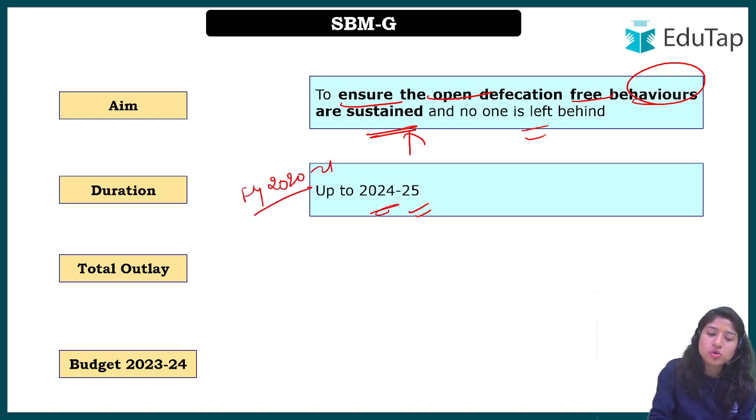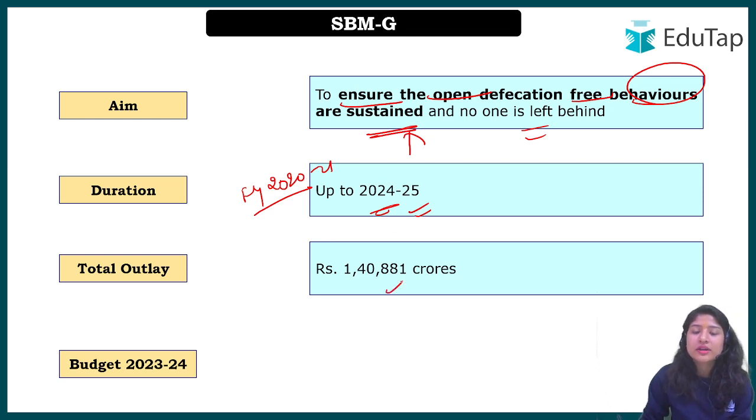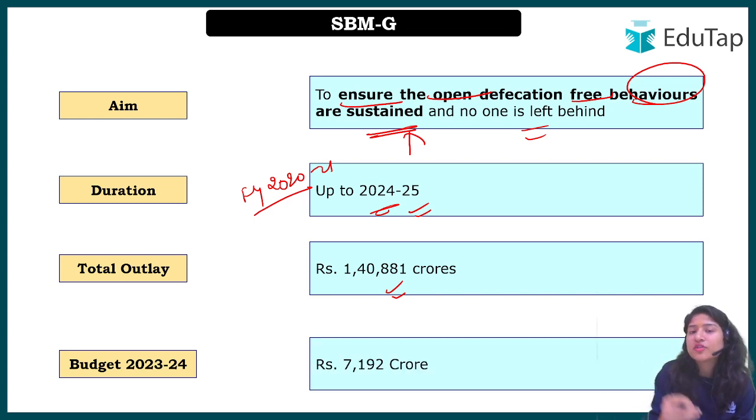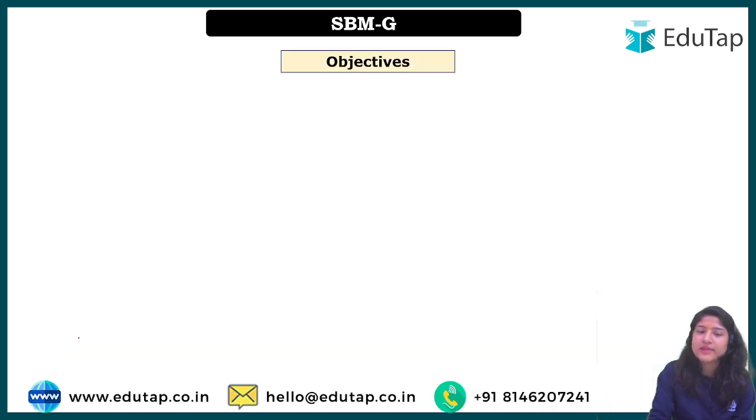If I talk about the total outlay, you can look at 1,40,881 crore rupees. Okay, this is the total outlay. But the budget specially designed for Swachh Bharat Mission Gramin for the year 2023-24 is 7,192 crore. I hope you understand this is for one year only, while the other is the total outlay up to the sunset period. The budget and financial allocation are also important from the examination point of view.